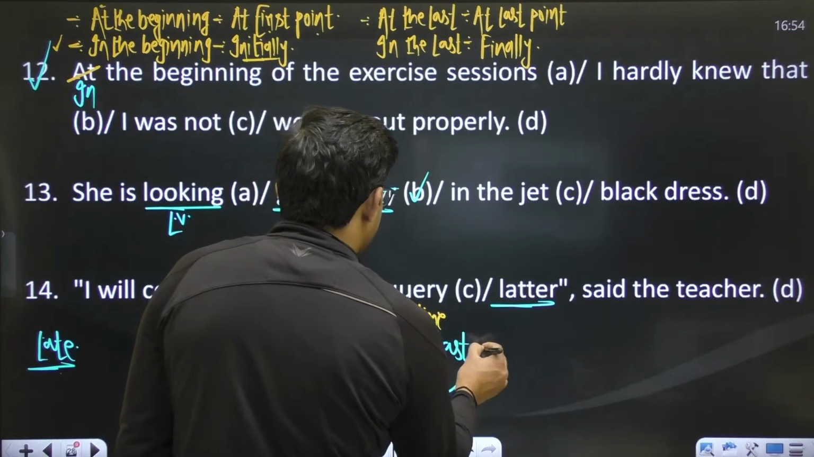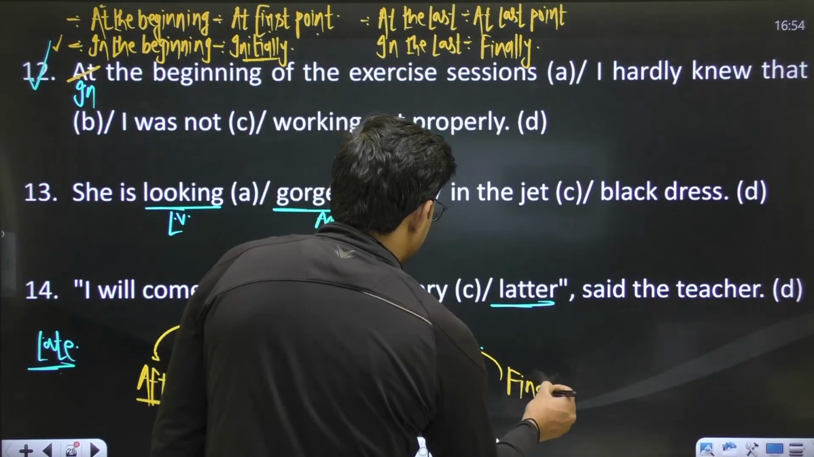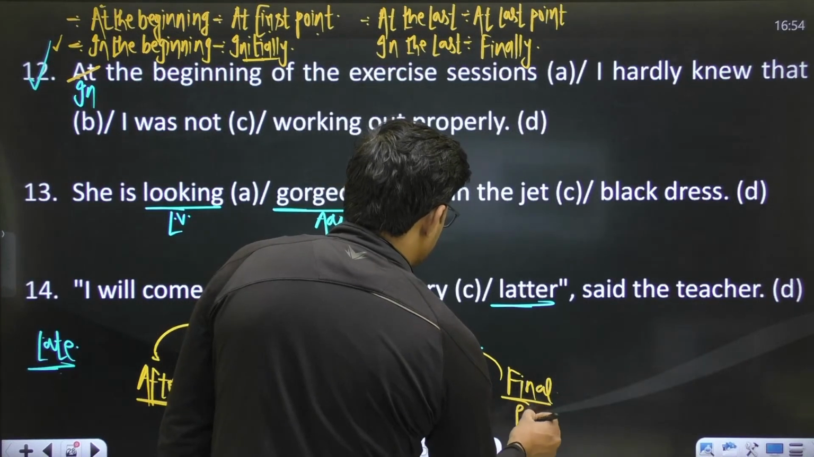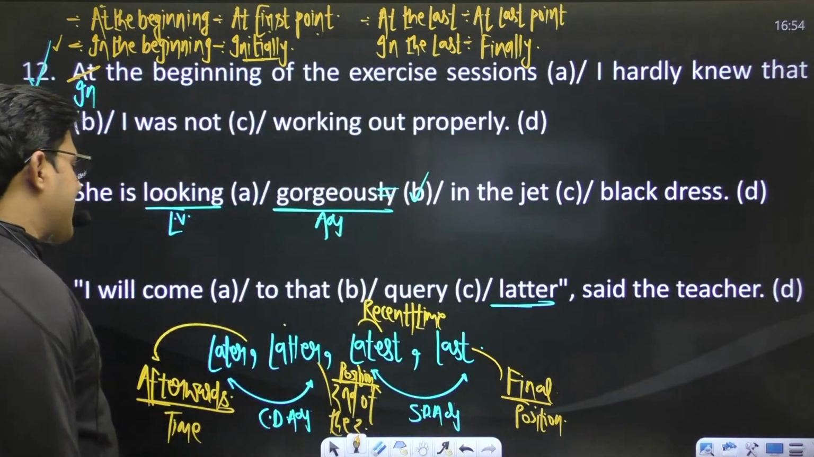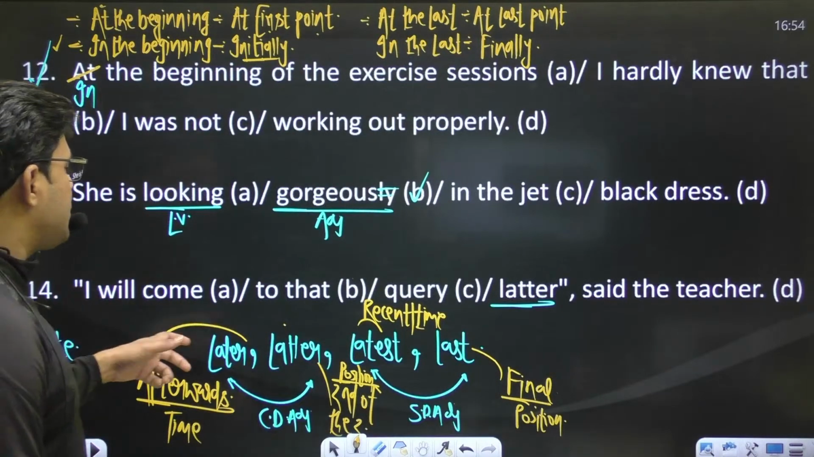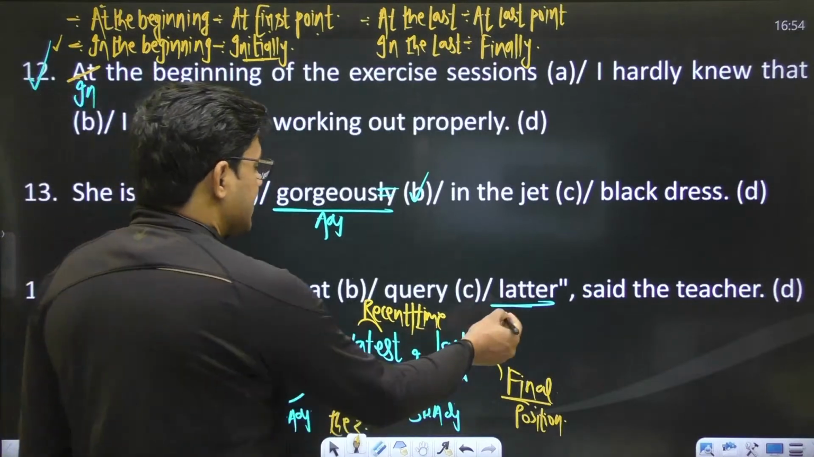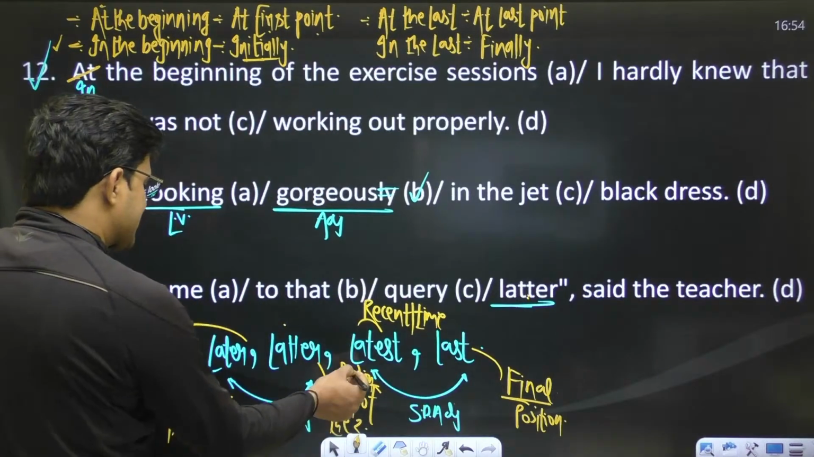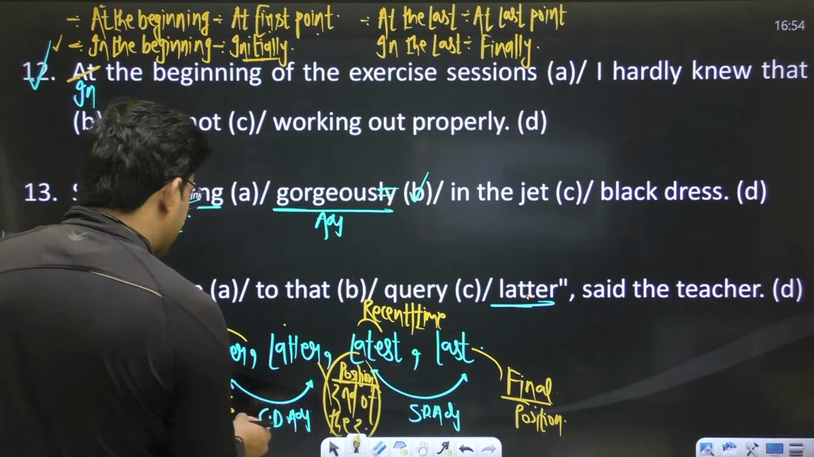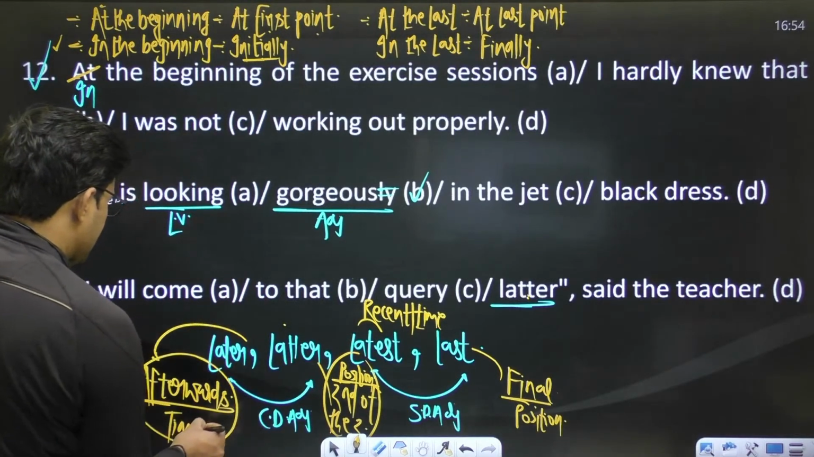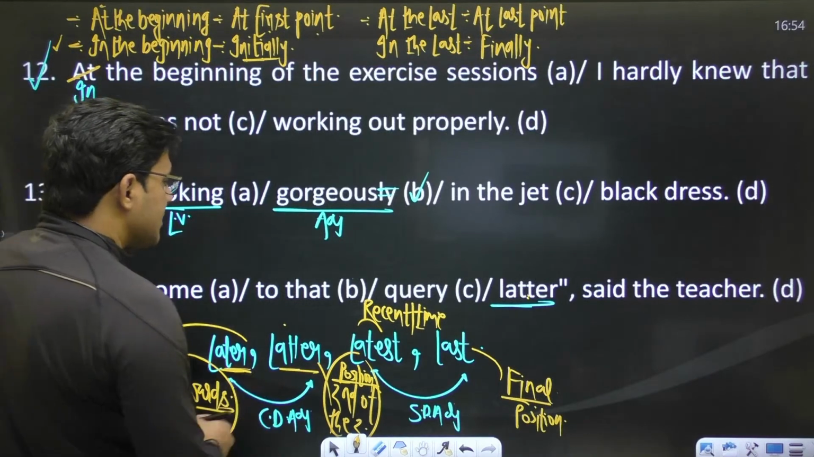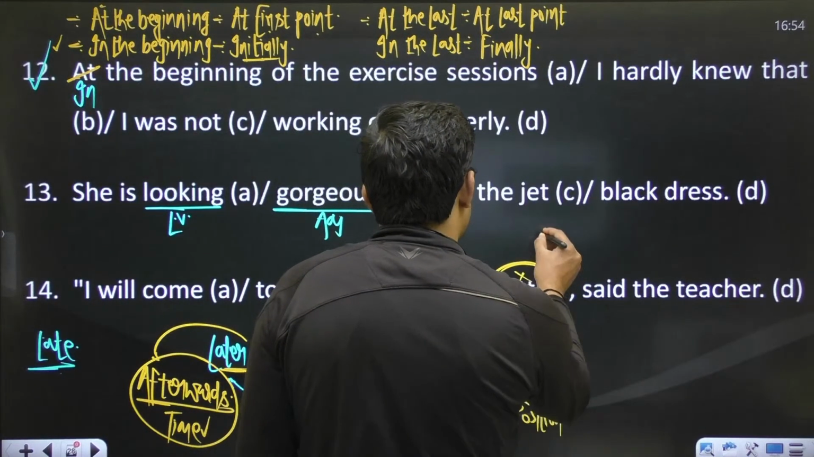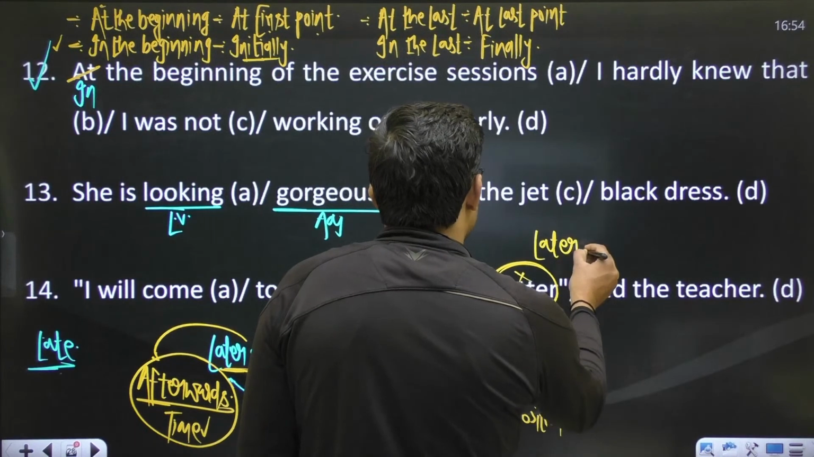And this last shows the sense of final, and this word final shows position, not time, right? If you apply it in the sentence, I will come to that query later. This latter shows the sense of second of the two, but here we are talking about time. So to denote time, we don't need latter, we need later. So if you just change it with later, now the sentence will be fine.